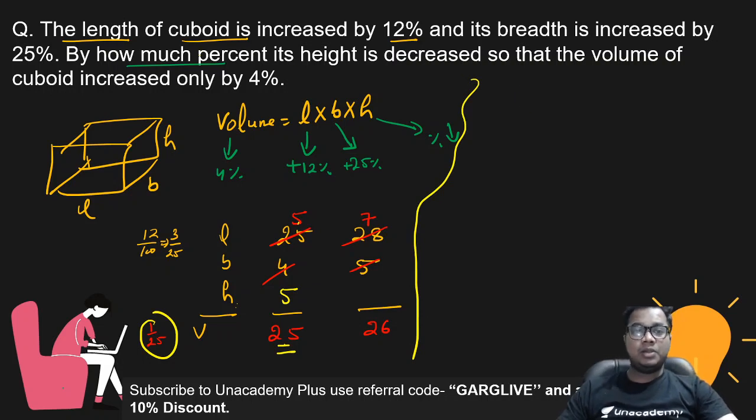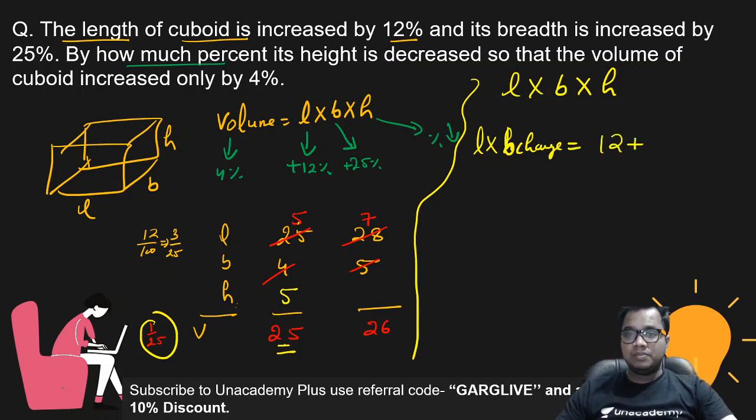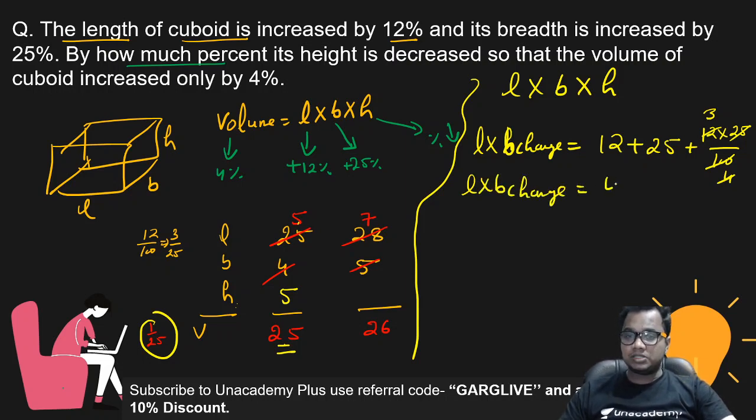If I apply the formula, one is length, breadth, and height. So first, I am finding out the change in length into breadth. Length is increased by 12%, and breadth is increased by 25%. Then the total change is 12 into 25 by 100. So 25 four times, 4 three times. 12 plus 25, 37 plus 3, 40%. The change in length into breadth is 40%.